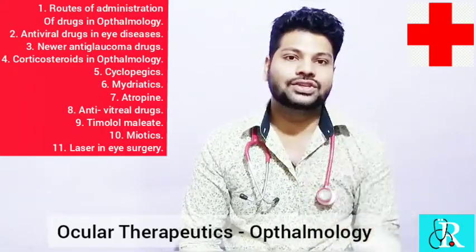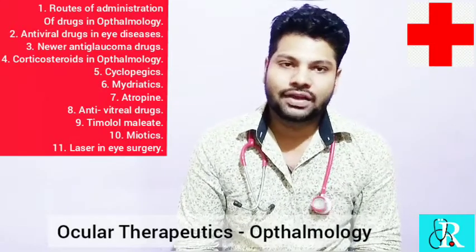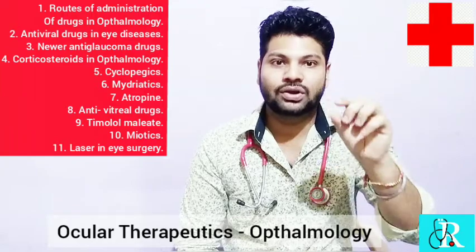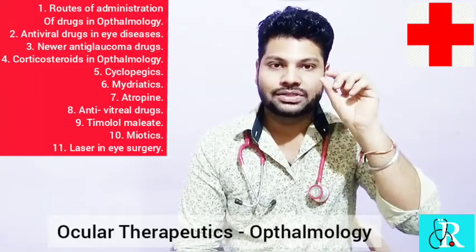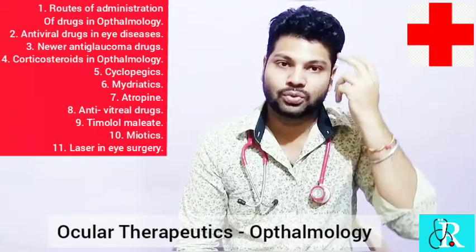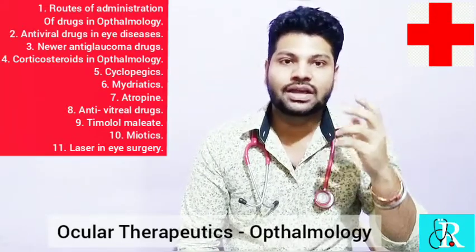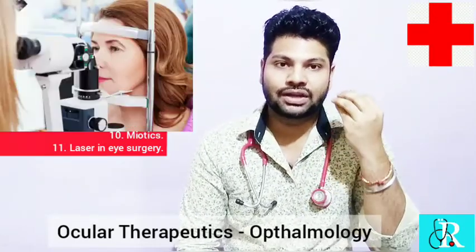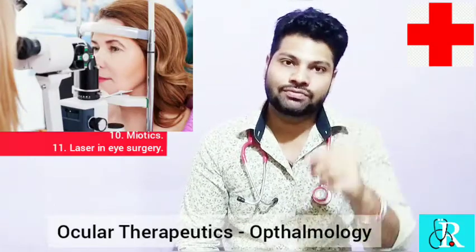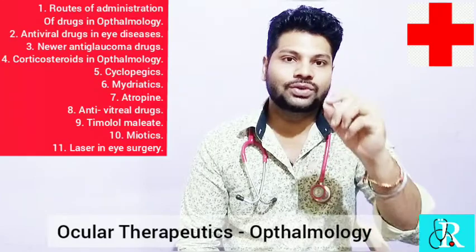So what are the indications for using the cycloplegic? When do we use? Whenever you do fundoscopic examination, okay, you want the pupil to be dilated, you want the pupil to stay still. That time to check the retina, the condition of the entire posterior retina, macula or the optic disc, okay, to check the interior of whatever is happening within your eyes, we use fundoscopy. So during fundoscopic examination especially we use cycloplegic.